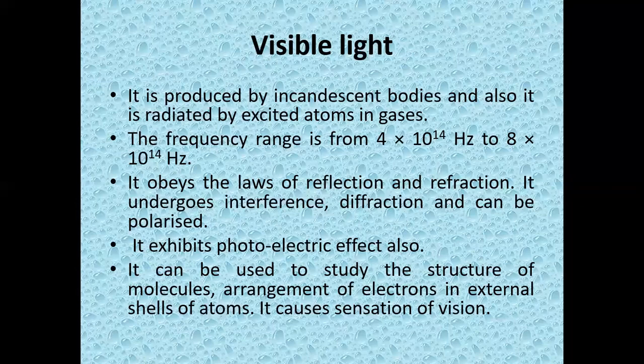Photoelectric effect: when rays from the sun fall on any metal target, electrons are produced. That is called the photoelectric effect. Now, where are we using this? It is used to study the structure of molecules, and to study the arrangement of electrons in the external shells of atoms. And it can produce the sensation of vision to our eyes.